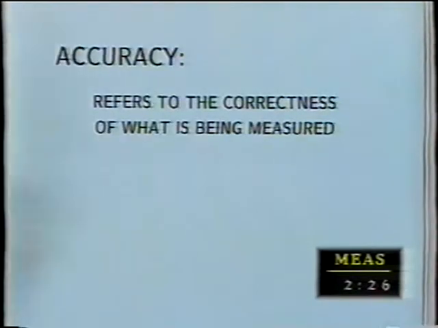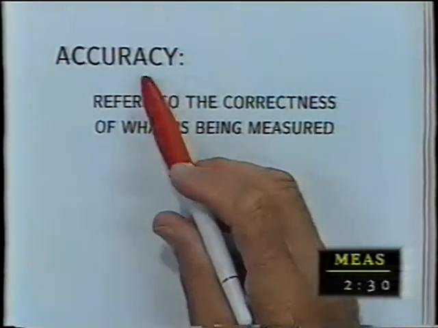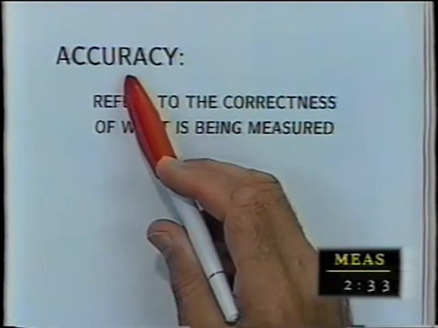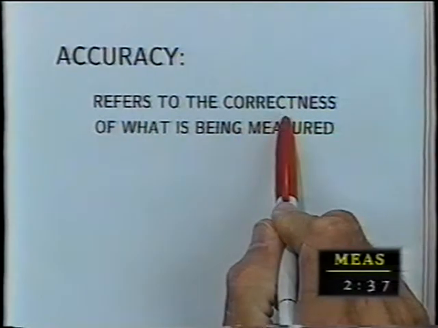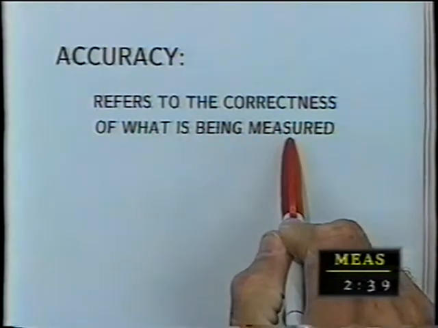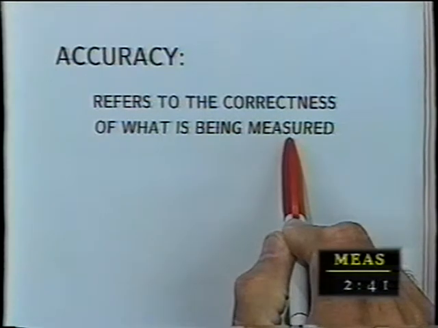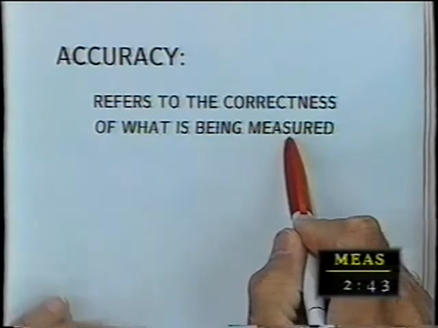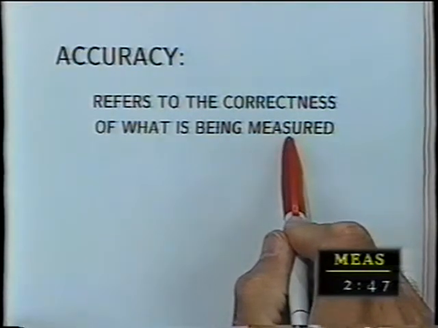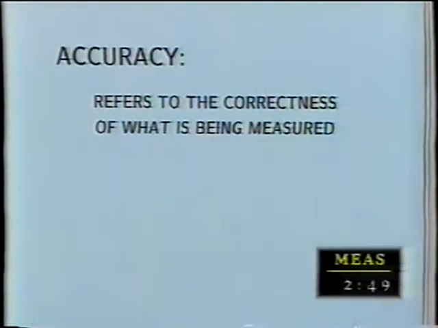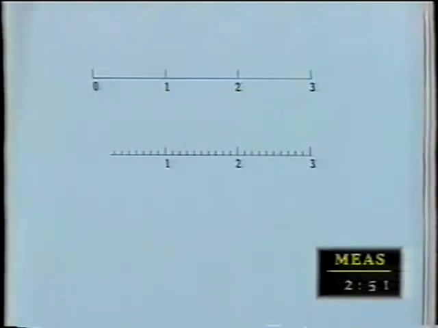The next word that people often confuse with precision is accuracy. Accuracy is not the same as precision. Accuracy refers to the correctness of what is being measured. Now, this concept, I have to give an example to make sure we understand this concept. It's not absolutely trivial. Let's try an example.